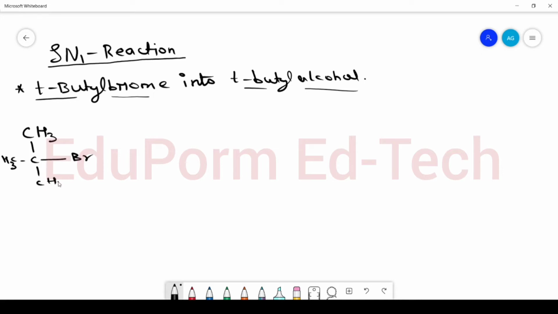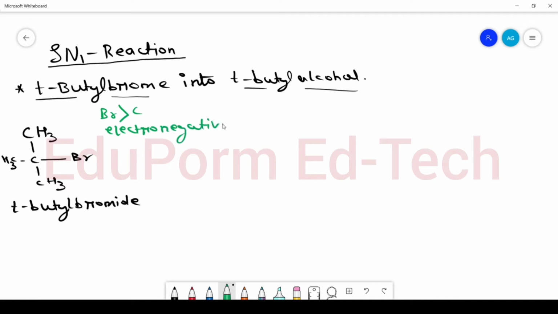This is our tertiary butyl bromide. In this molecule, as we know, bromine is more electronegative than carbon.